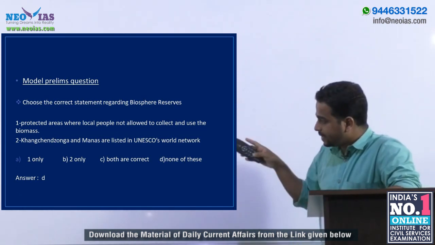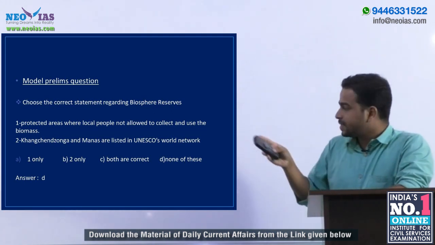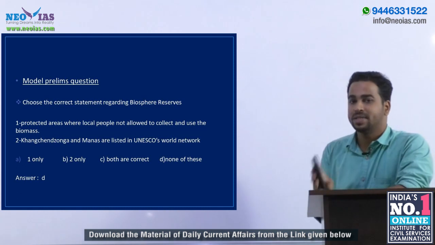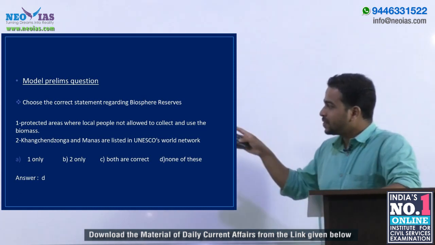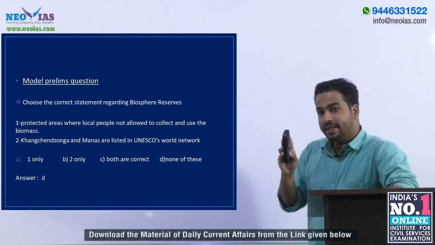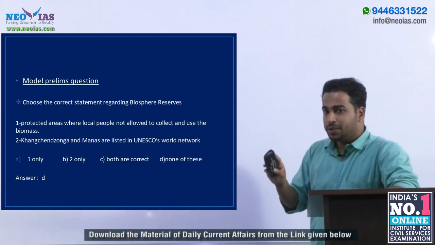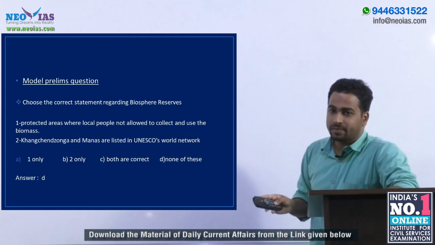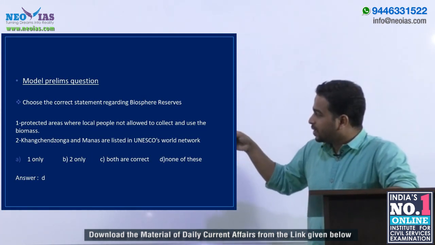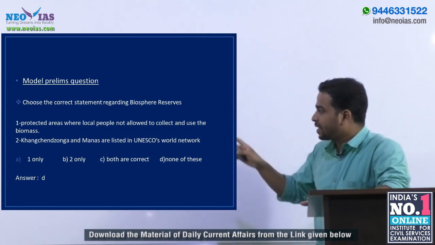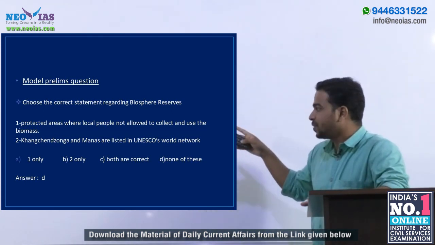Coming to the second statement, if you come across it in your prelims examination, there is a high chance of making a mistake, because when you see Kanchenjunga, you may think that the statement is correct and skip over Manas. So you should read each statement very carefully. See the second statement: Kanchenjunga and Manas are listed in UNESCO's World Network of Biospheres.